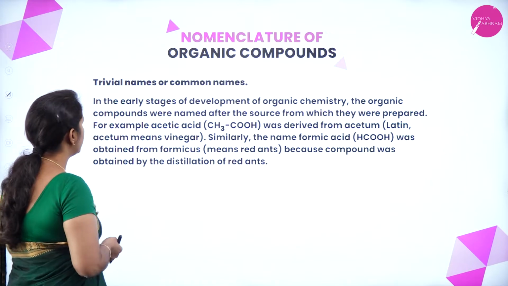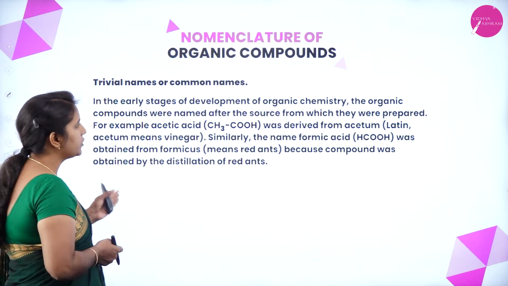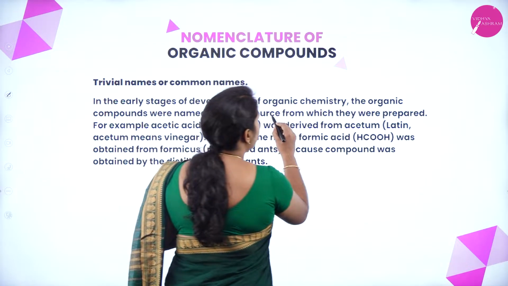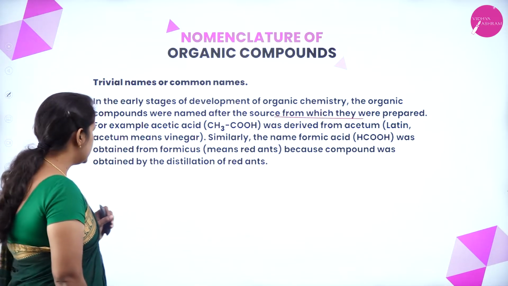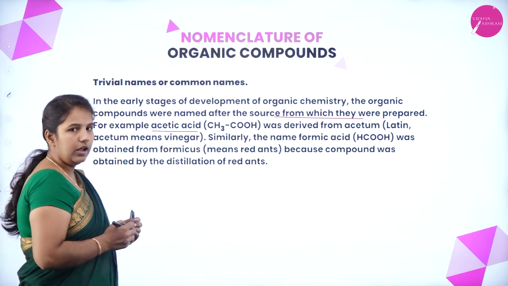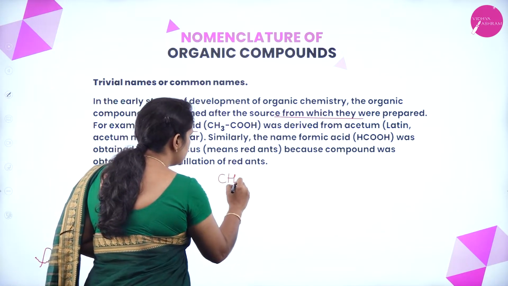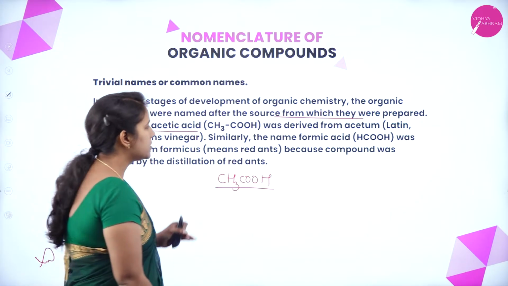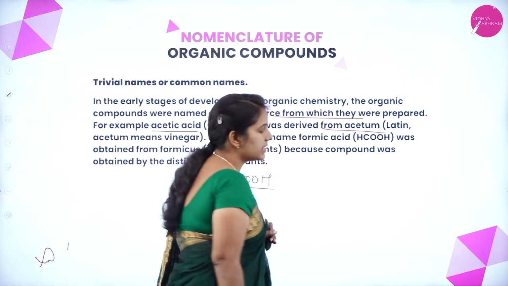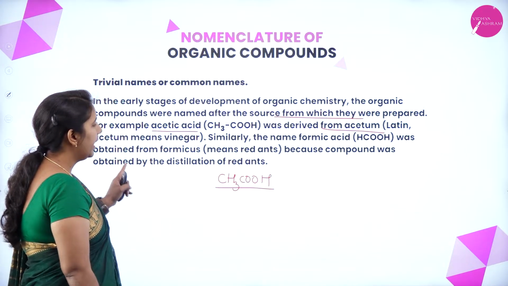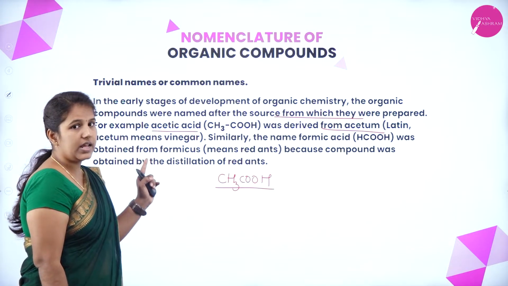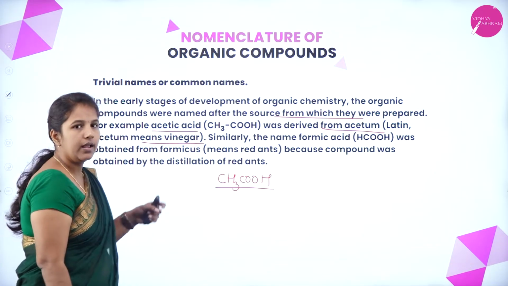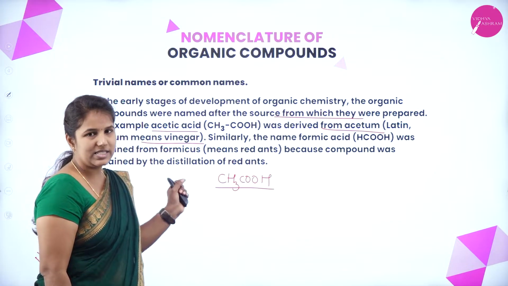For example, in the earlier stage of development of organic chemistry, the organic compounds were named after the sources from which they were prepared. One example for this is acetic acid. What is the formula for acetic acid? It is CH3COOH. This acetic acid was named from the Latin word acetum, which indicates the organic compound found in vinegar. Hence, it is named acetic acid.